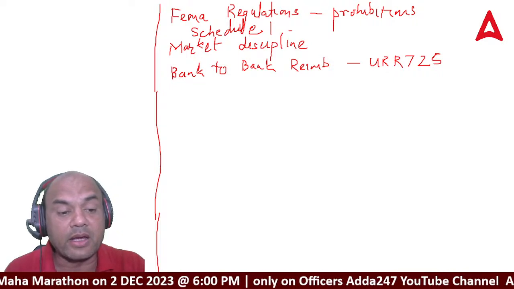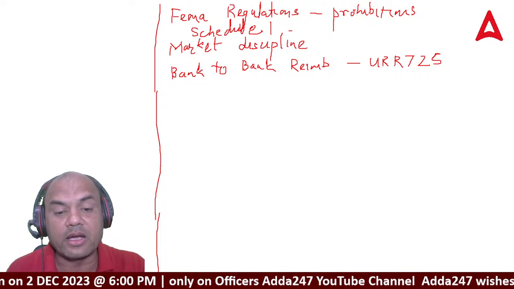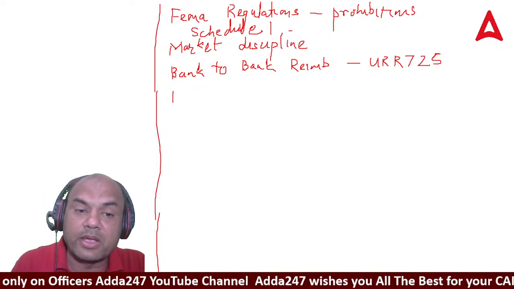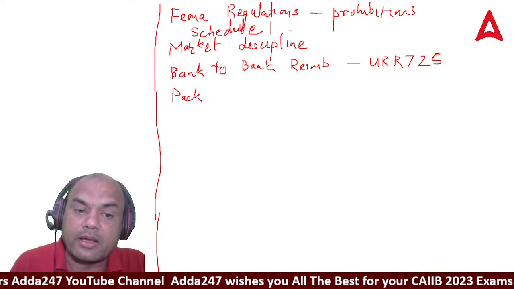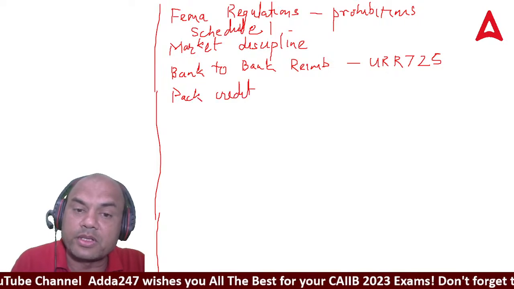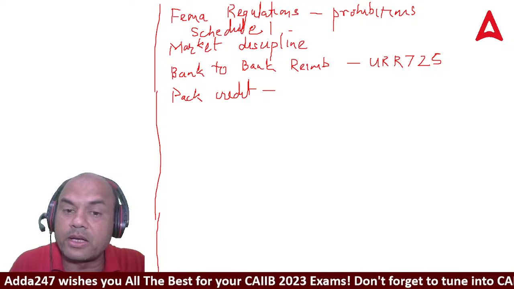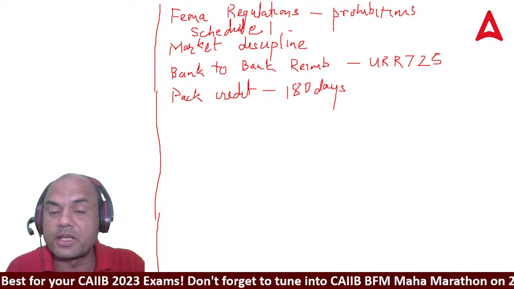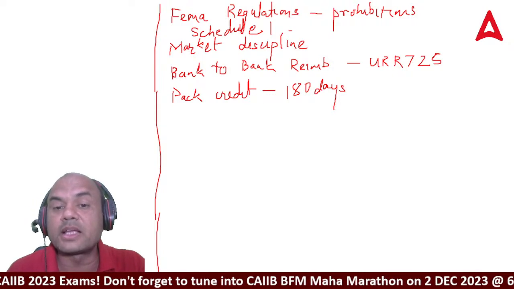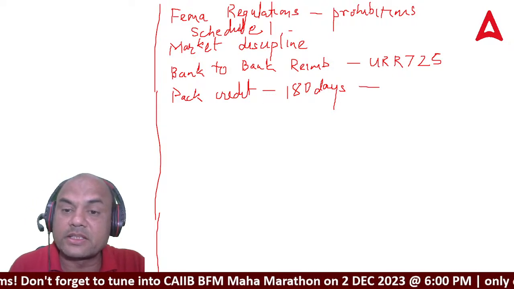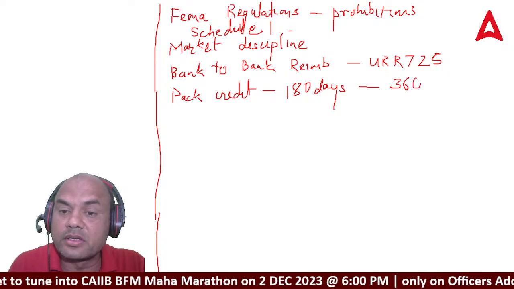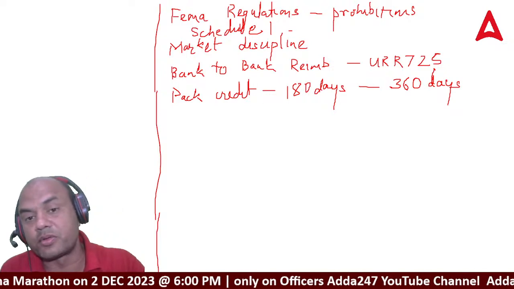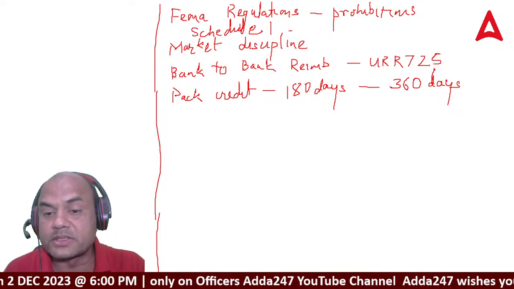Then packing credit. It was asked regarding packing credit: it can be given maximum up to what timeline? Up to 180 days. But there was one option given: can the bank extend it? Yes, the bank can extend it to 360 days. That is also allowed. The bank can extend it up to 360 days.